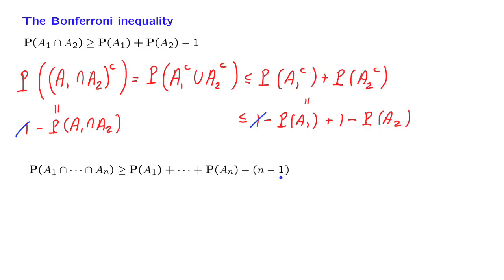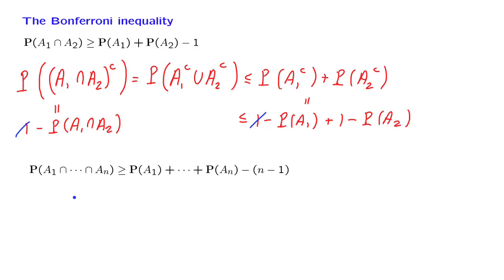We subtract n minus 1, so this term on the right-hand side will be close to 1. Therefore, the probability of the intersection will be larger than or equal to something that's close to 1, so this is big. Essentially, what it's saying is that if we have big sets and we take their intersection, then that intersection will also be big in terms of having large probability.